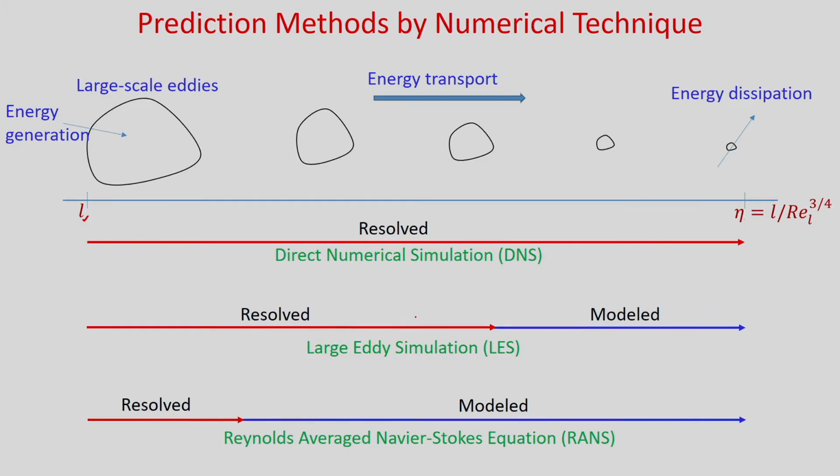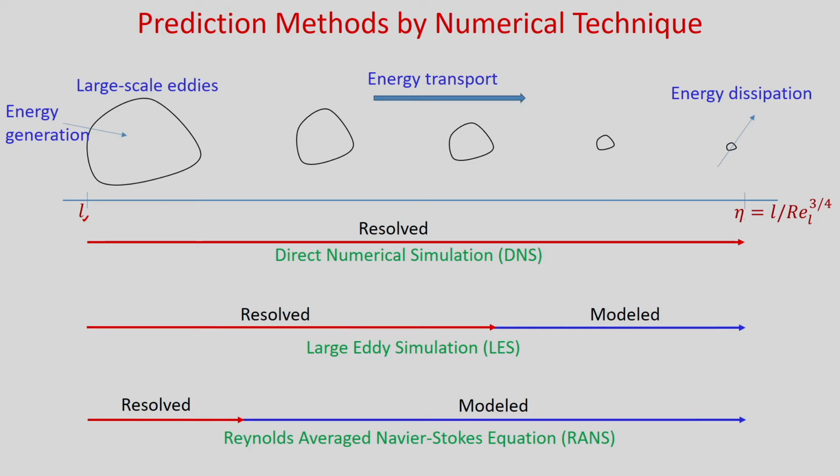We can model some of the smaller scales, and the rest of the eddies we can compute using large eddy simulation. So, in the large eddy simulation, up to a certain eddy size we resolve and the rest we model. And another simplified way to solve this turbulent flow is just using the Reynolds average Navier-Stokes equation.